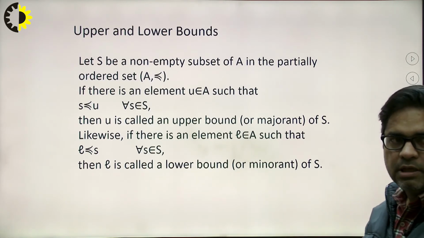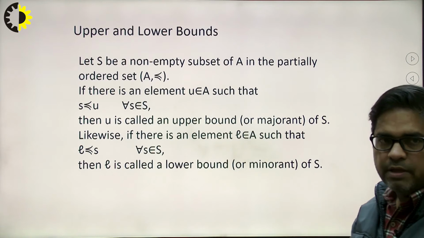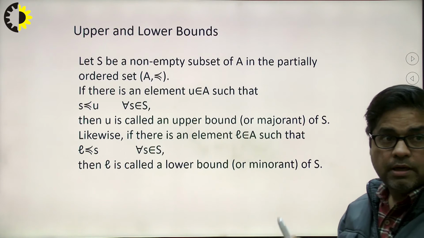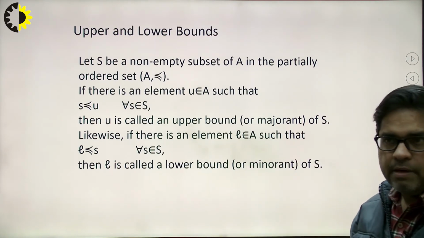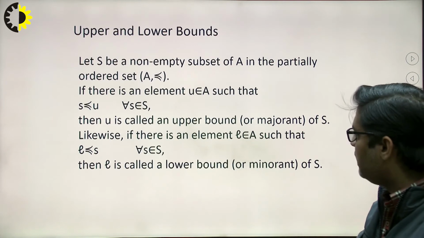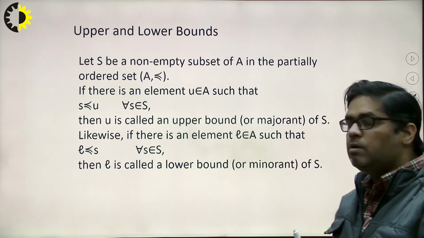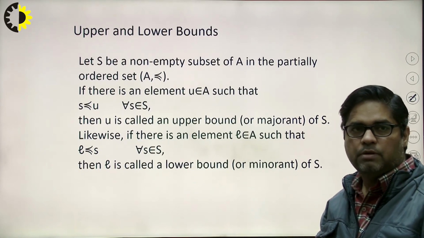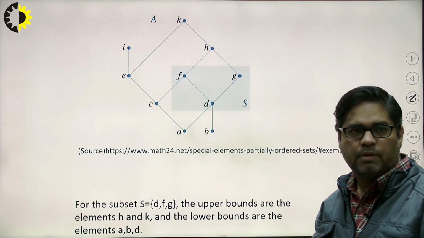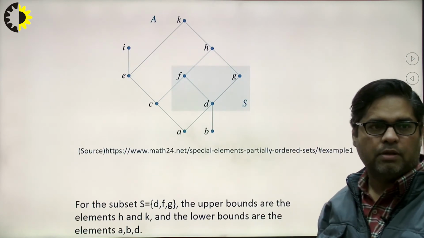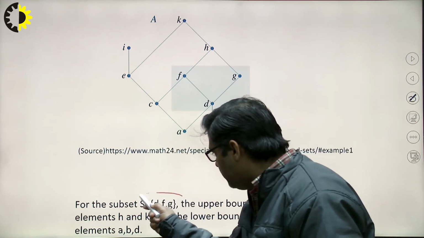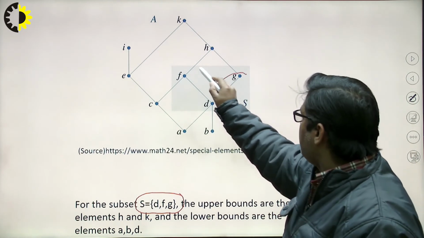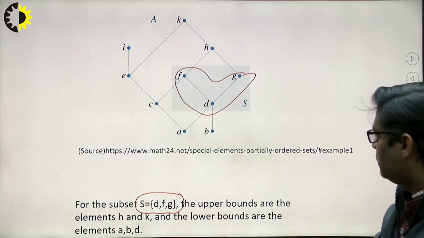Similarly, I can say about the lower bound: if there is an element such that this element is less than or equal to all other elements of the set, then that element can be called the lower bound of that set. We'll see it by one example. Here in this example the set is given to us as D, F and G. This is the set D, F, G. I want to find the upper bound and lower bound of this particular set.